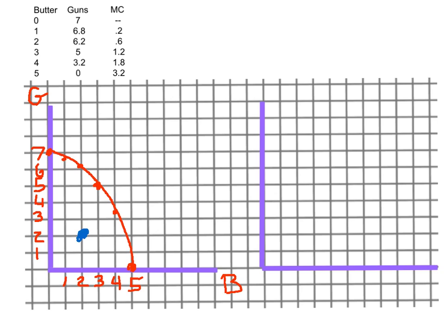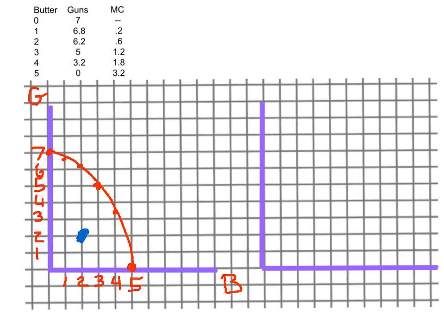We would say that point is attainable but inefficient. That means we can do it, but we could have done better. In fact, any point inside the curve, any point in here, we would call attainable but inefficient. We could do it, but we could have done better.